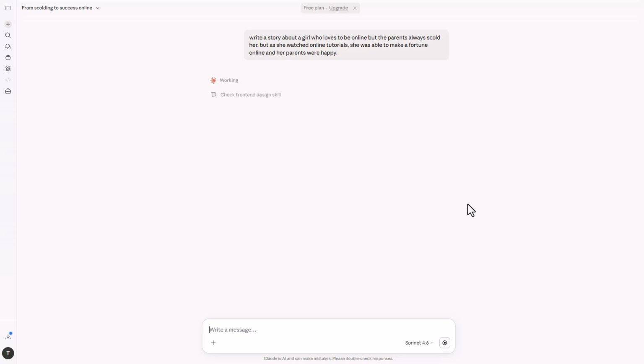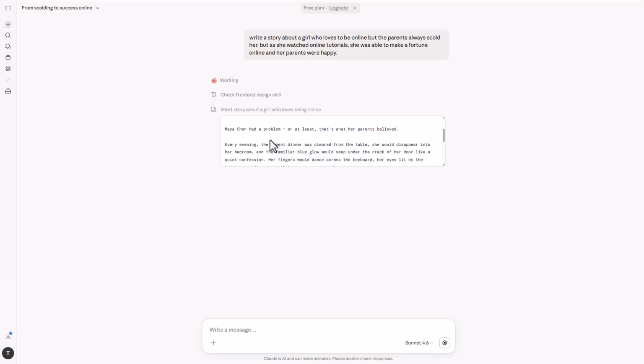So it says check the front end design skill. So it's actually writing out the story right here, and this is what you have. So you can see it says the girl who scrolled to success, and Maya Chen had a problem, or at least that's what her parents believed.